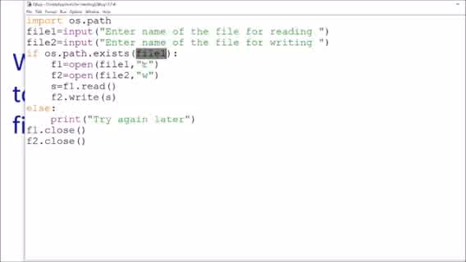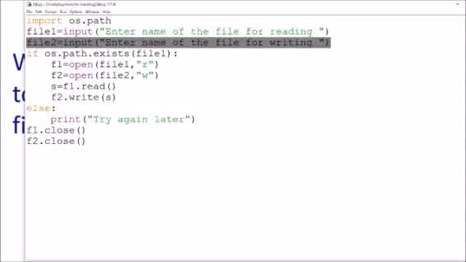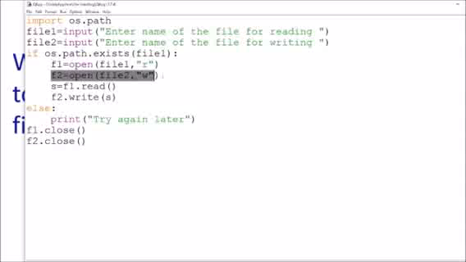If it exists, then in that case it will open the file for reading. If it does not exist, it will print try again later. The second file will be opened for writing. It doesn't matter if the file does not exist, it will not generate an error, it will open a new file. So we don't have to check that file. It will directly open a new file if the file does not exist, and if the file exists, the contents will be deleted and the file will be overwritten.